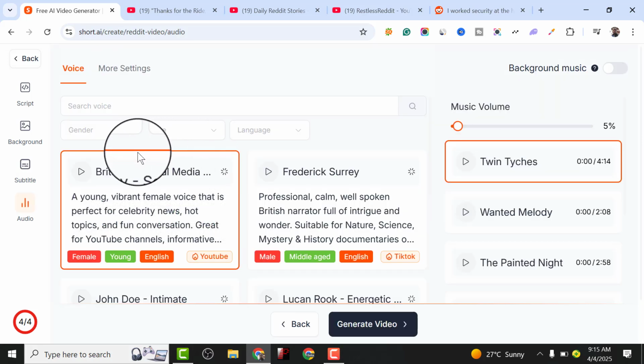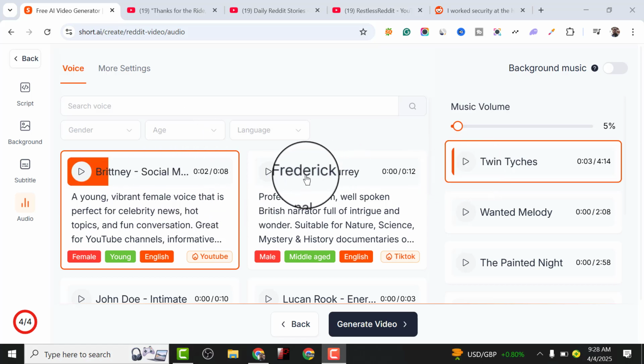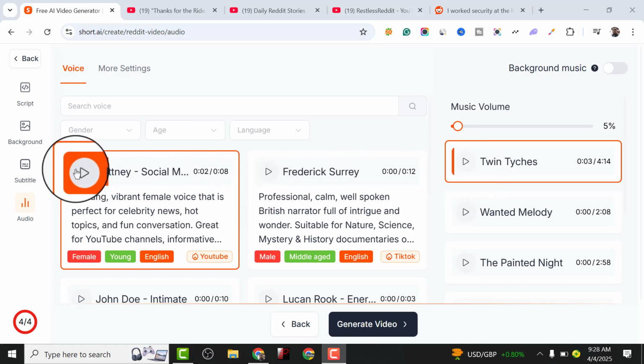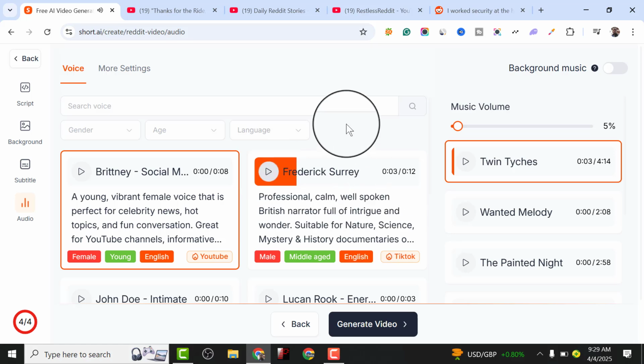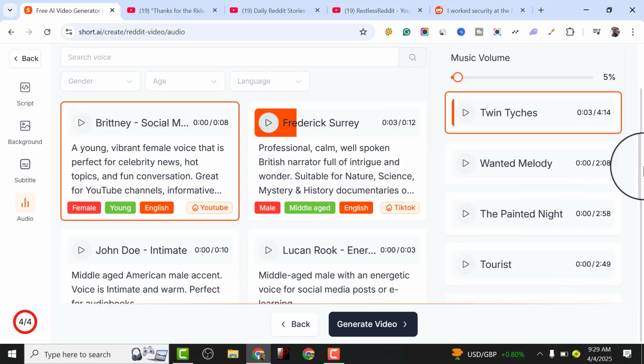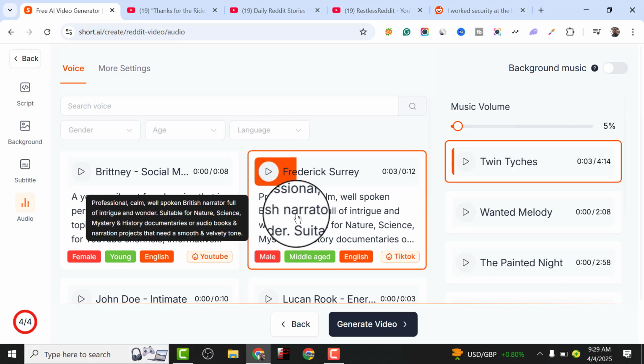We are going to choose the voiceover we are going to be using for this video. I believe we should use a male voiceover because it's going to be much more interesting than a female voiceover speaking to us. We are going to choose any of the voiceovers. So let's play this particular voiceover to see. That one is a female, so let's play the Fredrick's. And here we have a calm, well-spoken narrator. I actually love this voiceover, so I'm going to choose it. You can actually play around to see a lot of voiceovers this Short.ai has. So let's choose this voiceover.